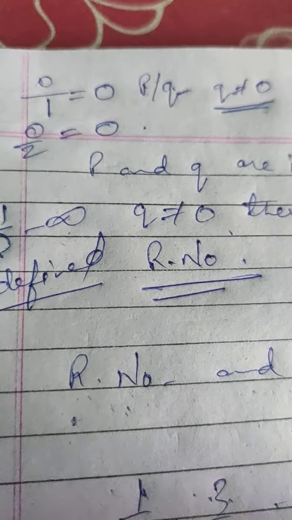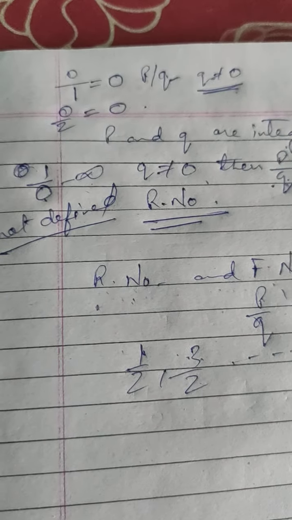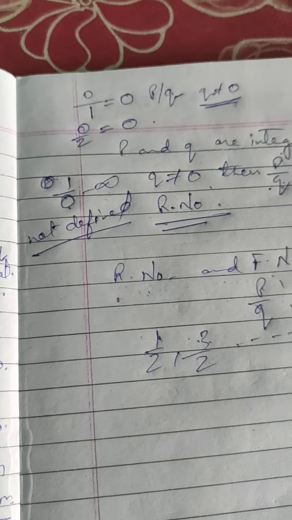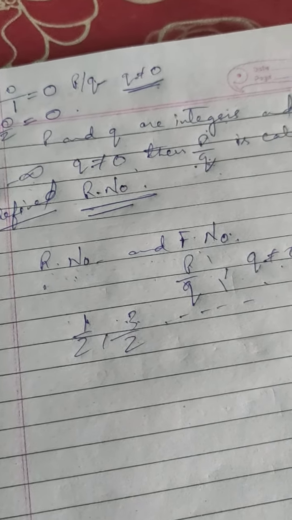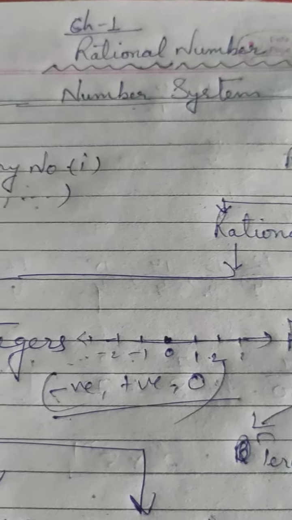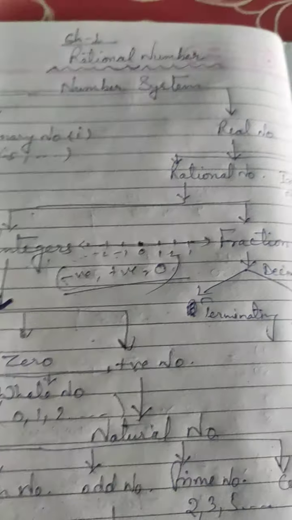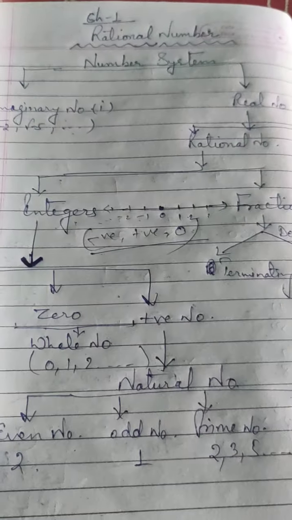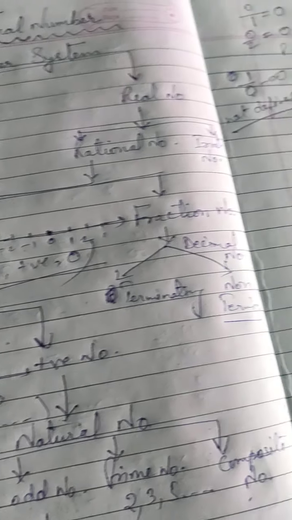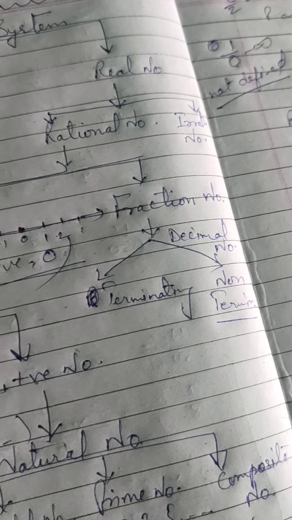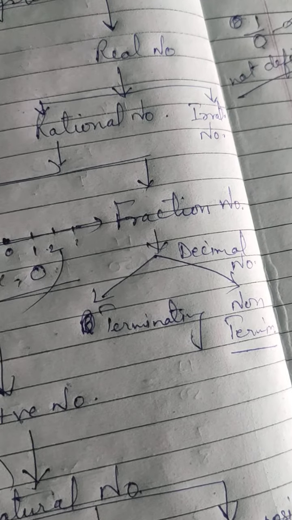That is a rational number. Odd numbers, whole numbers, natural numbers, prime numbers, you have already studied, so I am not explaining them again.